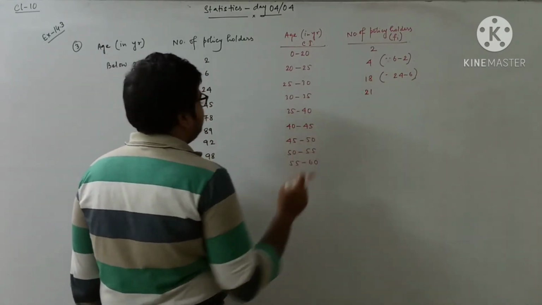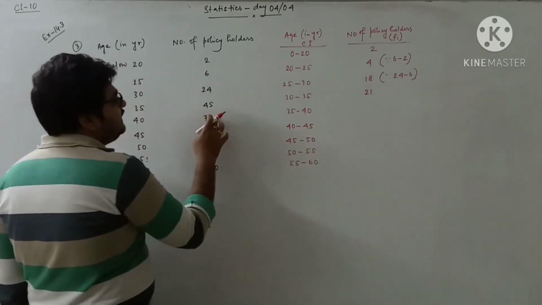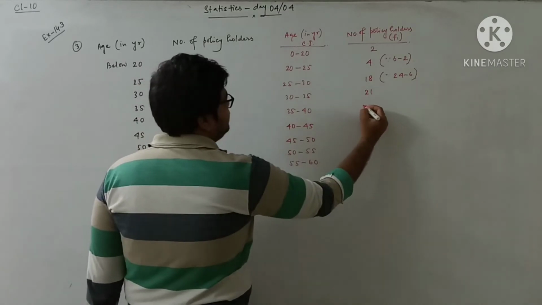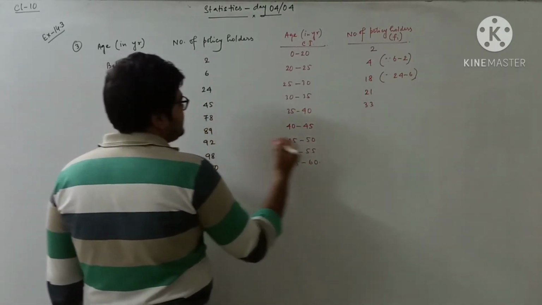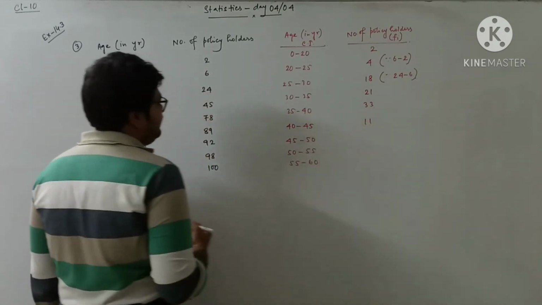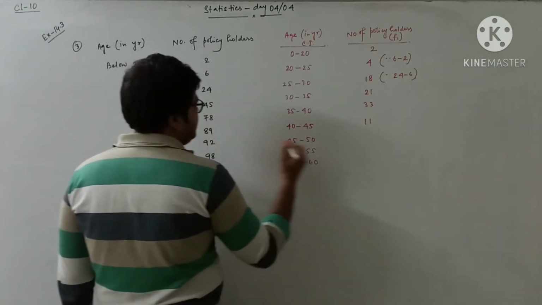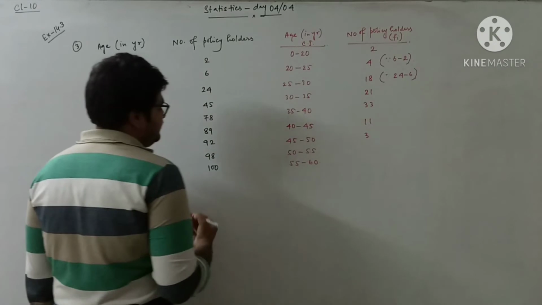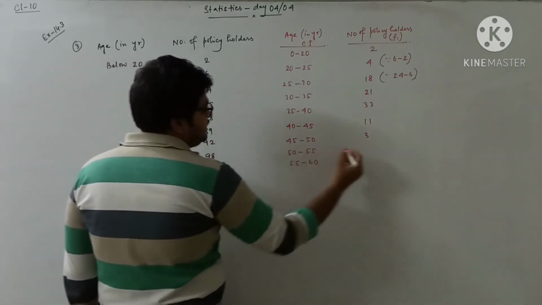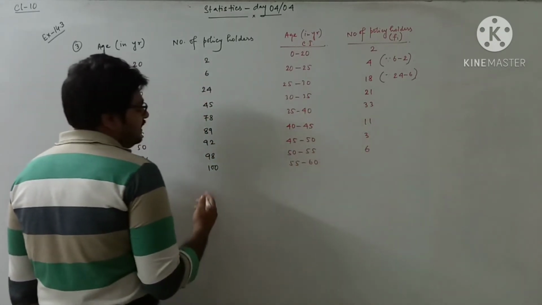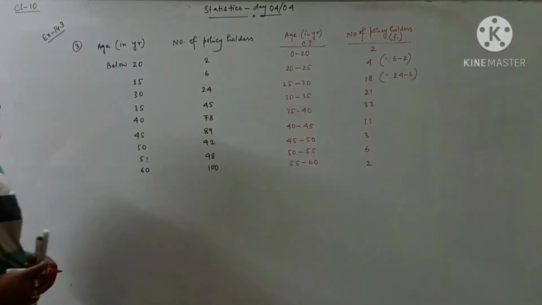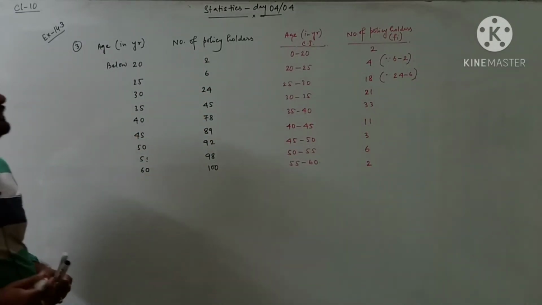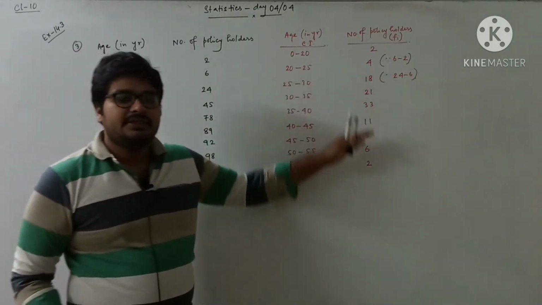Now 78 minus 45, 33. 89 minus 78, 11. 92 minus 89, 3. 98 minus 92, 6. And 100 minus 98, 2. Okay, so we got the frequencies.